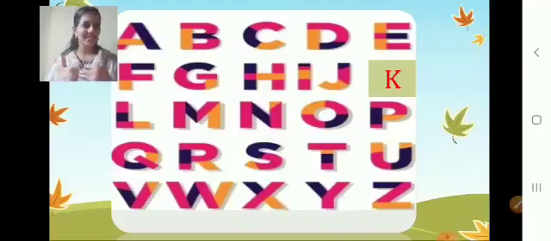Start. In another way. A, B, C, D, E, F, G, H, I, J, K, L, M, N, O, P, Q, R, S, T, U, V, W, X, Y and Z.